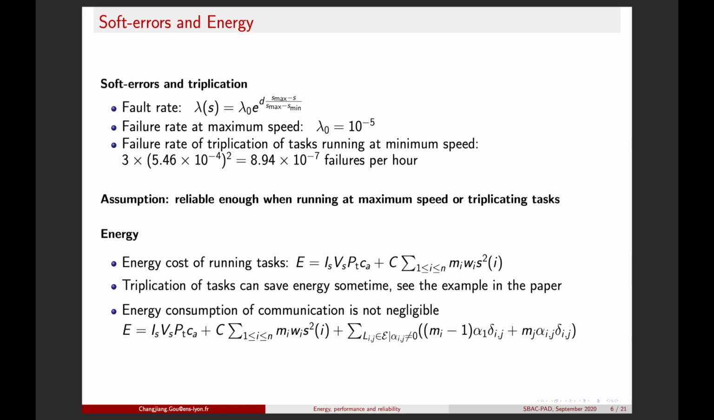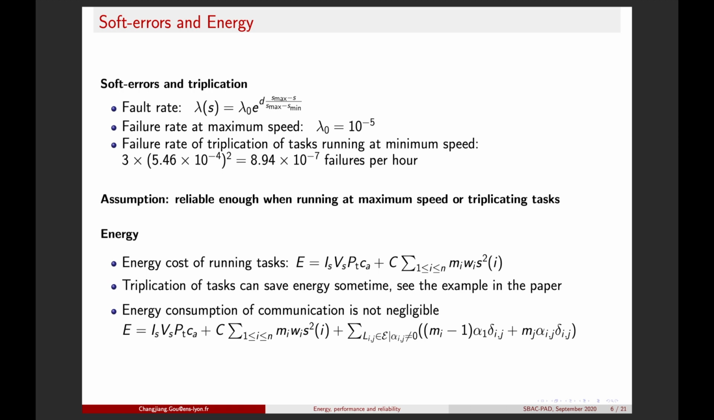All cores are prone to software errors, especially when operating at a low voltage. We follow the classical failure rate model, and the failure rate at maximum speed is of 10 to the minus 5 order. If we triplicate a task, even running at the minimum speed, the failure rate of 2 copies is very small, which is of 10 to the minus 7 order. Hence, we assume that running at the maximum speed or running with 3 copies is reliable enough. A very small failure rate is acceptable in this work.